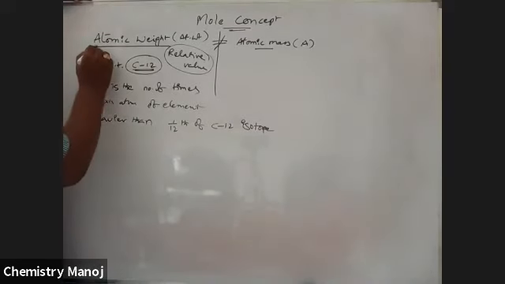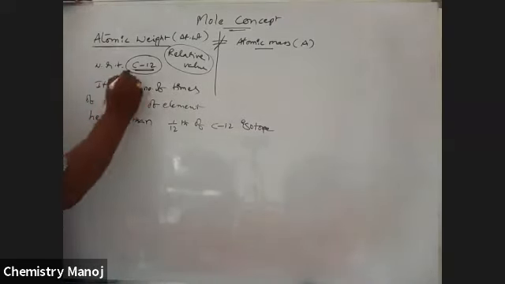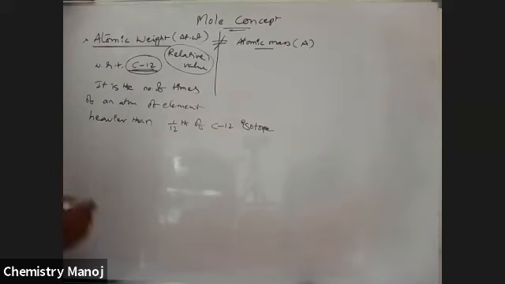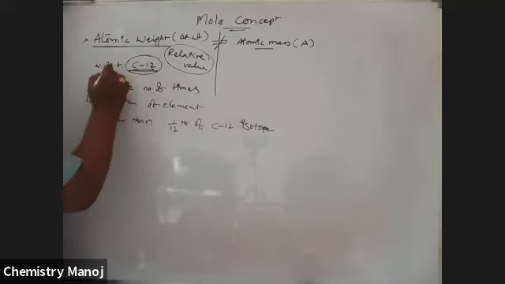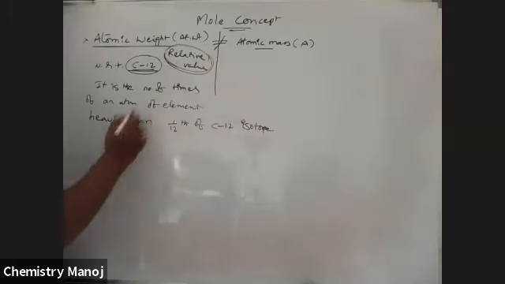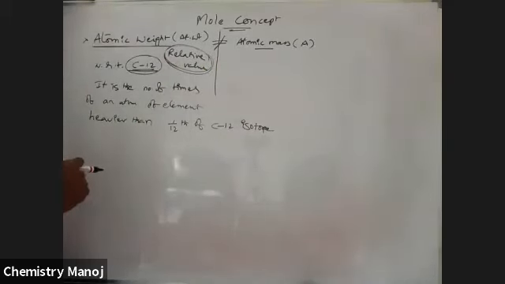So mind it, atomic weight is calculated with respect to the C12 isotope. If there is no C12 isotope, there is no atomic weight nowadays. That's why atomic weight is nothing but a relative value with respect to C12.